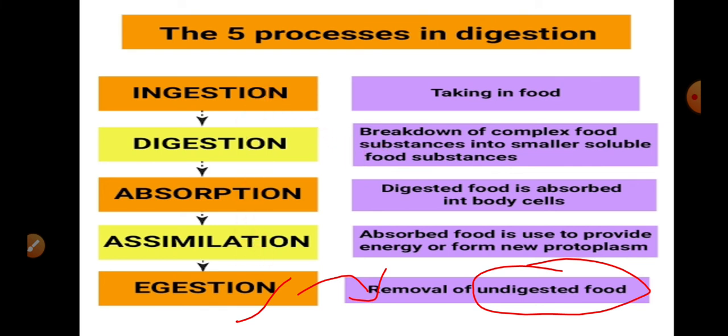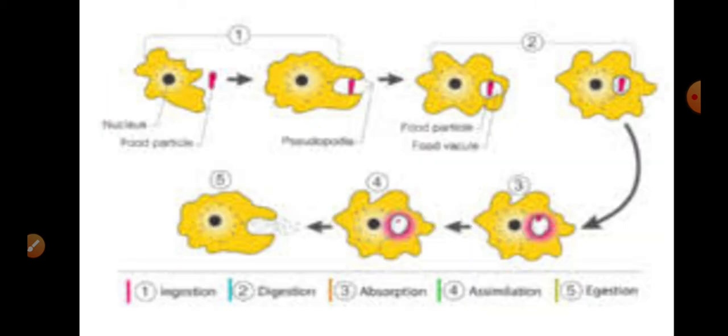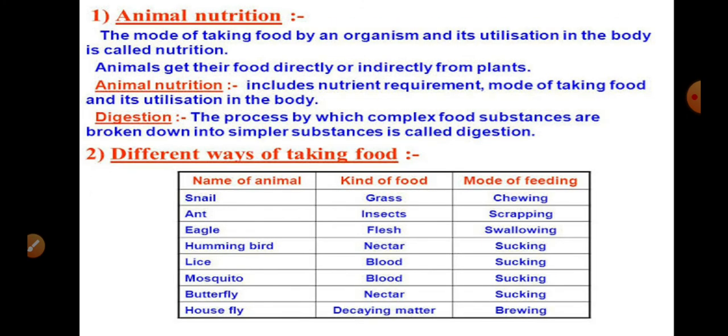So children, as today's activity, open your textbook, and on page number 11 there is an activity, that is various modes of feeding. In that tabular column, if you see, it is divided into 3 parts: name of the animal, kind of food material taken, and mode of feeding or feeding methods. So complete the table on page number 11, children, by watching this slide, and start reading your textbook. Okay children, thank you so much.